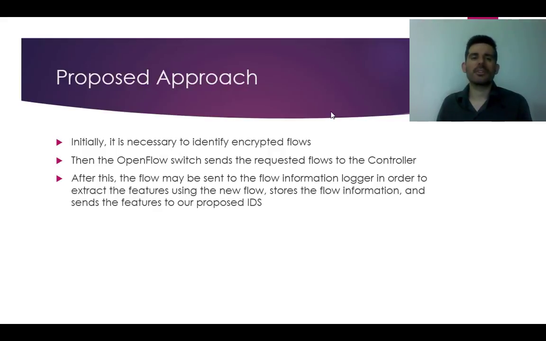After this, the flow may be sent to the flow information logger in order to extract the features of a new flow. It stores the flow information and sends the features to our proposed statistical-based IDS. This IDS performs anomaly detection to verify if the flow has normal or malicious behavior. The presented approach is based on the flow's classification using statistical features from the transport layer level. Hence, it's possible to identify a specific connection representing the unauthorized action that may characterize a malicious activity flow from an insider.